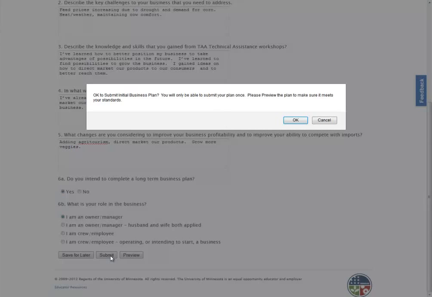Now, this window pops up and it says that you're only going to be able to submit this once. We've had some questions from people who are nervous about hitting OK and saying that, yeah, we want to submit this, because they're worried about it being returned for resubmission. We just ask that, again, you try to put some complete thoughts together. We're not super picky on the initial business plan.